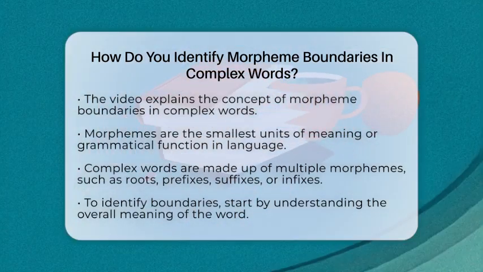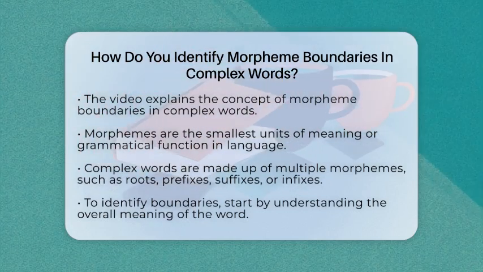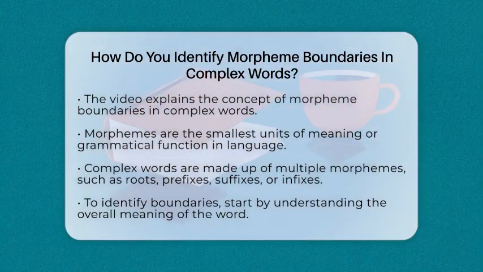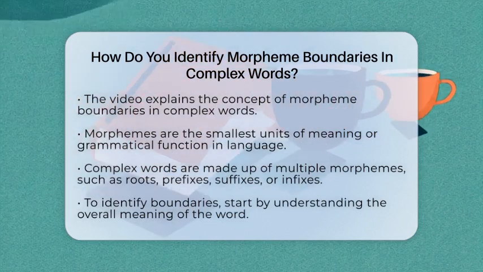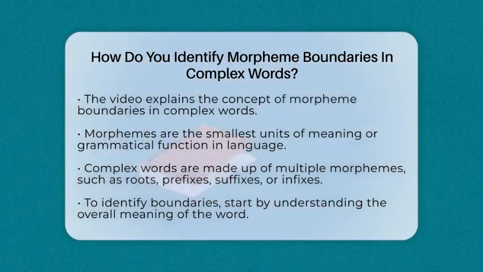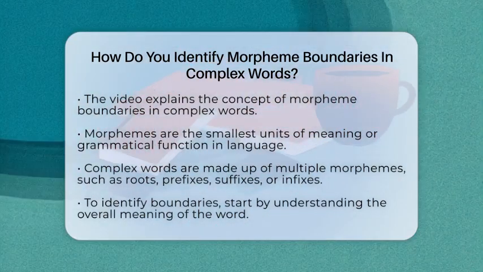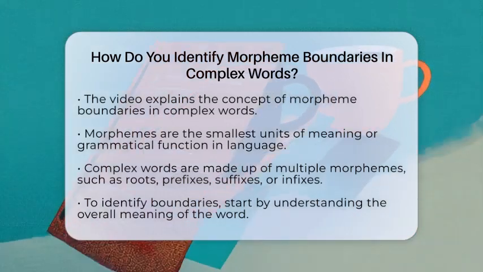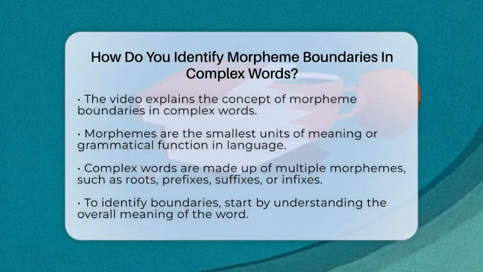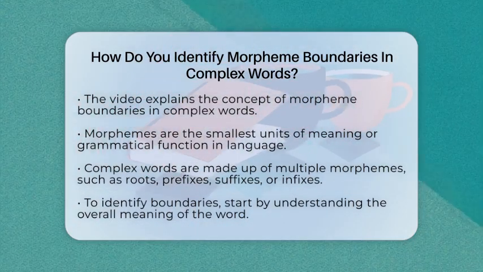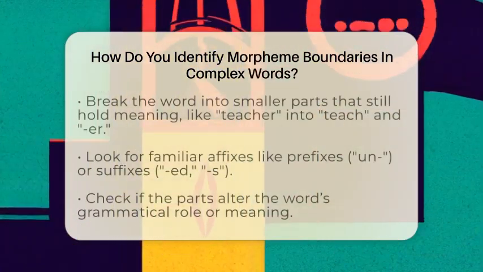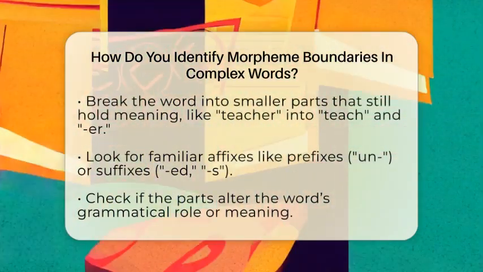Morphemes are the tiniest units of meaning or grammatical function in a language. Complex words are made up of several of these pieces joined together. These pieces can be roots, prefixes, suffixes, or even infixes. To spot where one morpheme ends and another begins, start by thinking about what the word means as a whole. Then see if it can be split into smaller, meaningful parts.